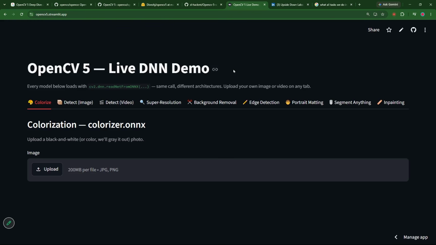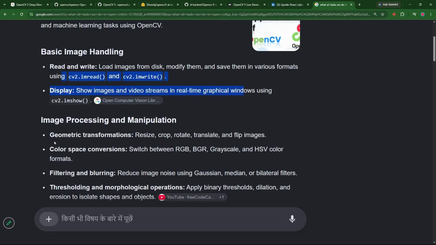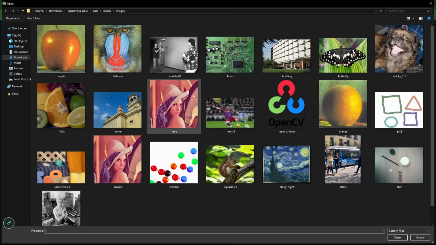And they have got new things into this. What kind of new things have they put in? Earlier I showed you that OpenCV was for reading images, resizing, flipping images. It was not able to do the things which modern computer vision applications do. But with the new advancements, they have also added new things which I would like to show you. These are some new things. I will give you this application to test as well, but first let us enjoy the demonstration. Now this is colorize. Let me go to colorization.